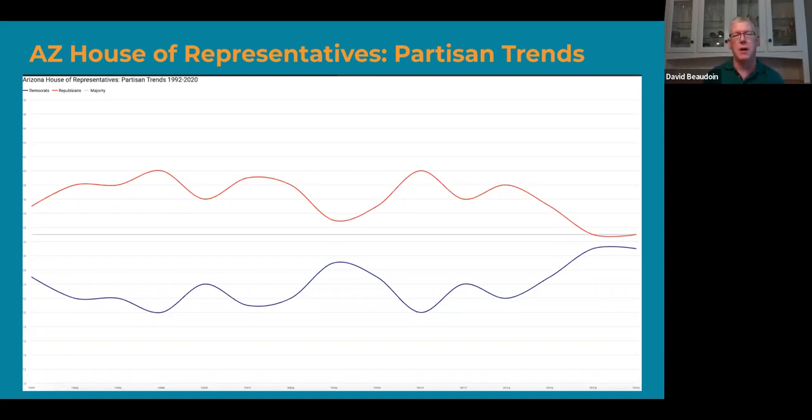Now, Arizona has been under a Republican trifecta since 2009 when Jan Brewer became governor, and Republicans have held majorities in both legislative chambers since 1993. And as you see on the graph, some of those majorities have been relatively large, and it's really narrowed as we've moved towards the present day. And Arizona voters are also going to decide all 30 seats in the state Senate this year. And as we mentioned before, the governor's race.